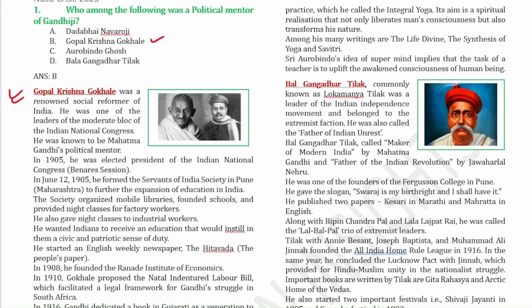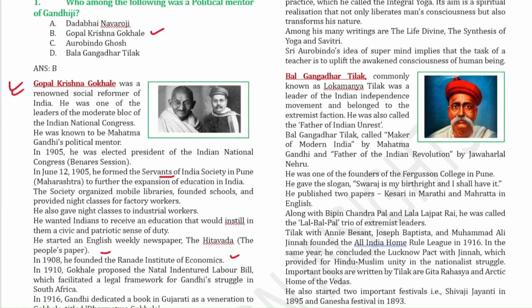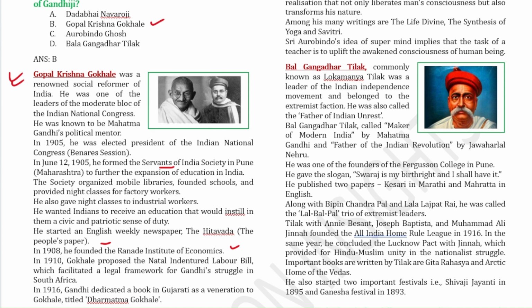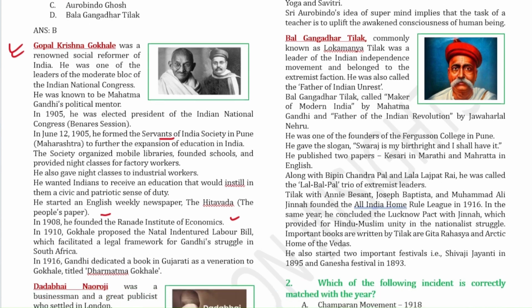Some of the things that you have to remember is that in the year 1905 he formed the Servants of India Society, okay, and then he started the English weekly newspaper, the Hitavada, which means the people's paper, and then he founded the Ranade Institute of Economics in the year 1908, and in the year 1916 Gandhi dedicated a book in Gujarati as a veneration to Gokhale titled Dharmatma Gokhale, okay. So these are some of the points.